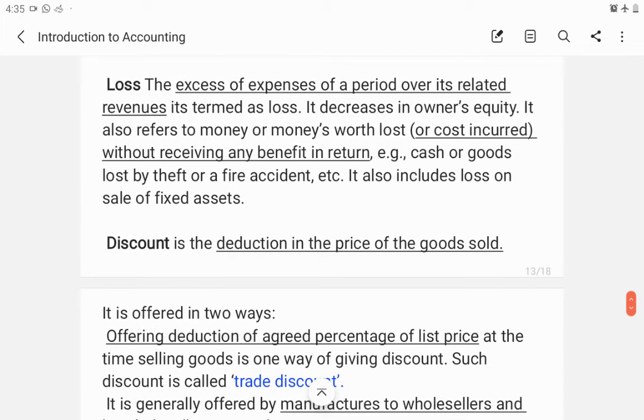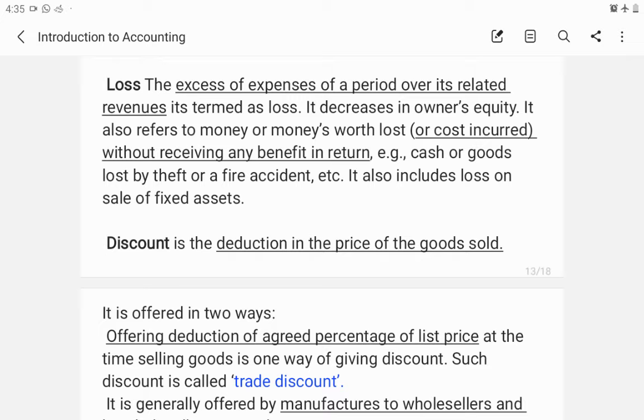Then loss. Excess of expenses of a period over its related revenue. If we are incurring more expense and getting less income, it can be considered as a loss. So it is a cost incurred without receiving any benefit in return.